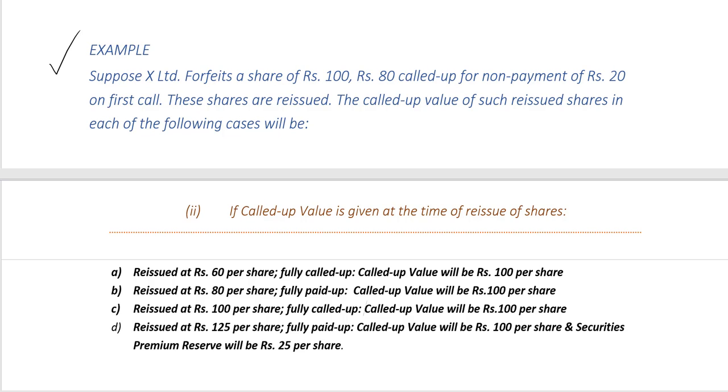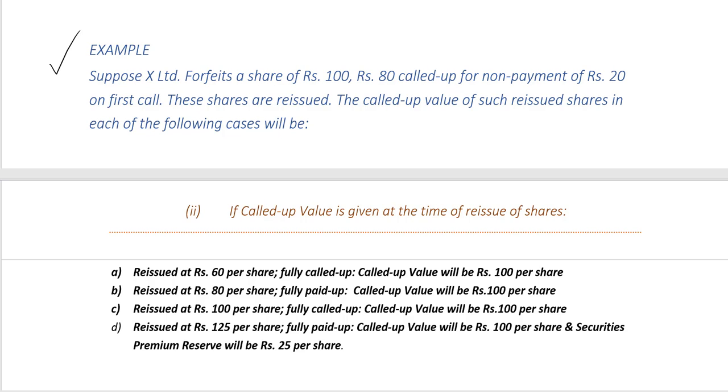Again C, reissued at 100 per share fully called up. Since it's fully called up, the called up value will be rupees 100 per share. This is reissue at par, where the reissue price of rupees 100 is equal to the called up value of rupees 100 per share.